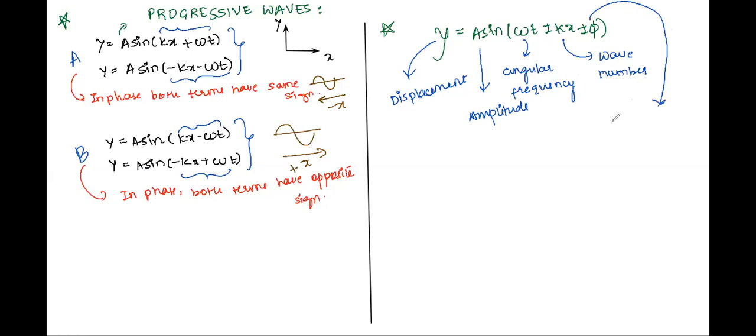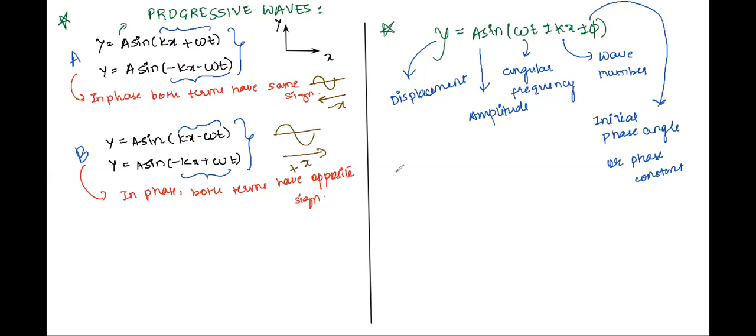Phase constant, or it can also be called the initial phase angle. I expect both of you must be writing down everything that we have written on the board, right?